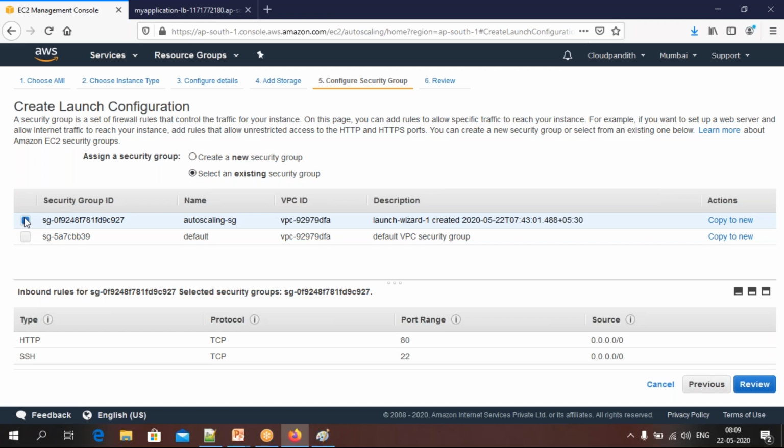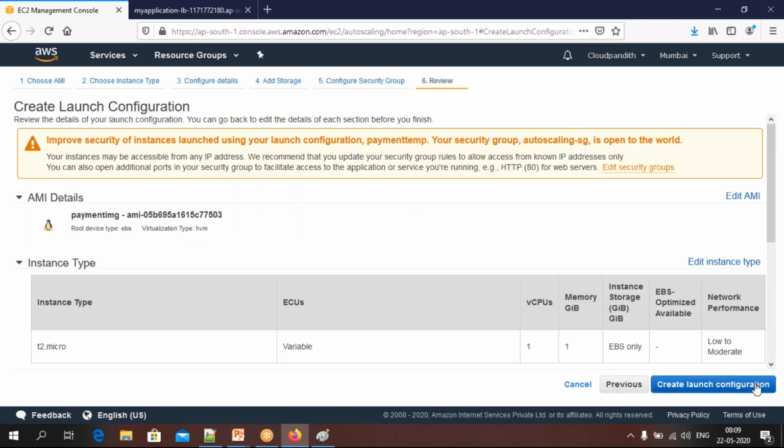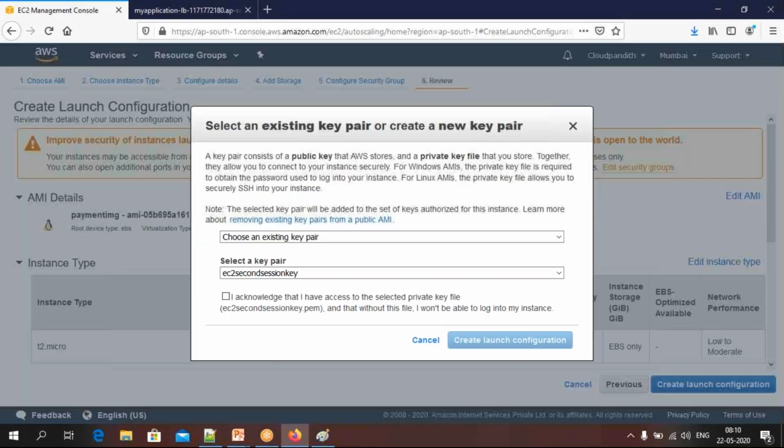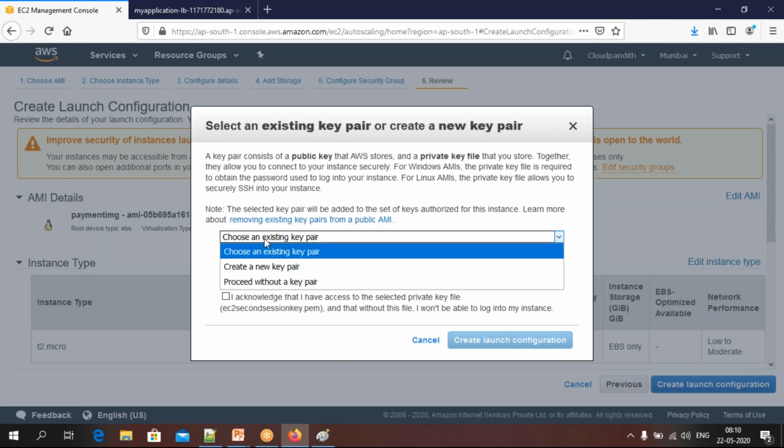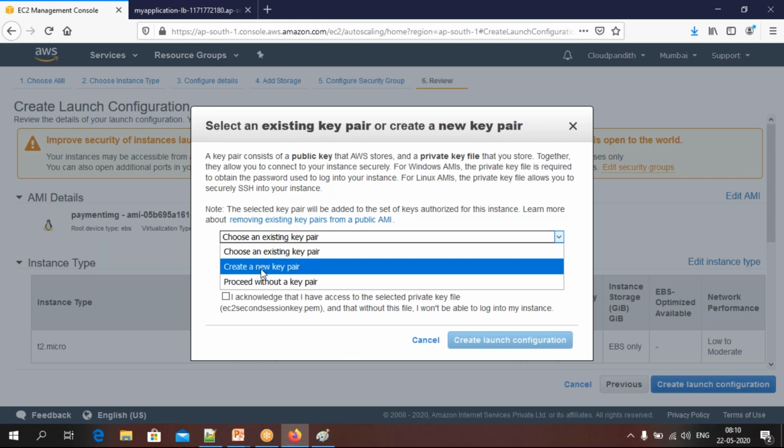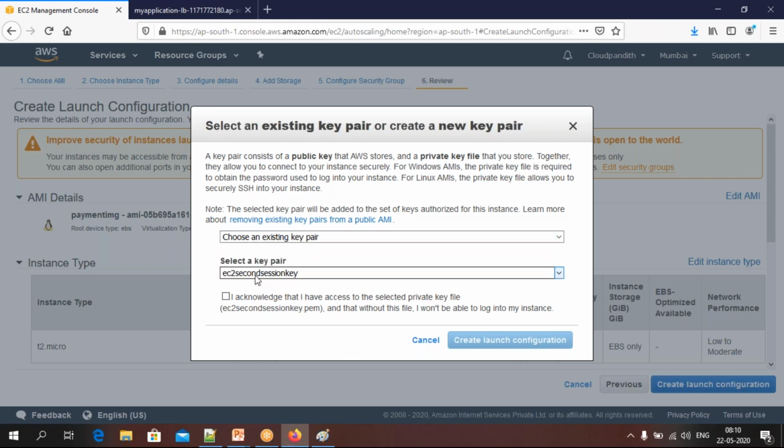Let's use the same security group, that is this. Click review. Okay, now create a launch configuration. When you are launching the configuration, you are going to use the keys. This time, you can create a new key, or you can use the existing key.